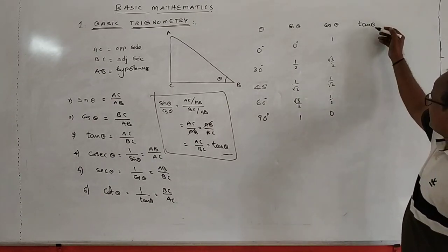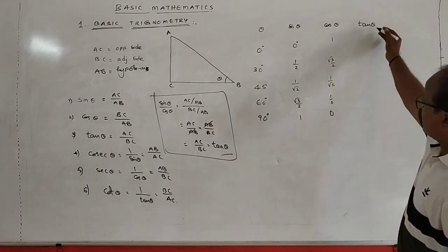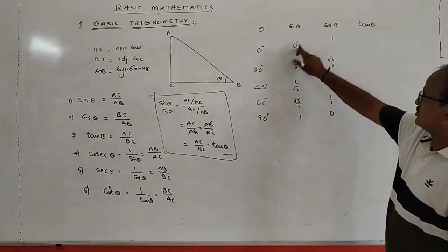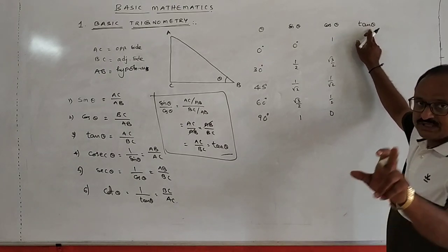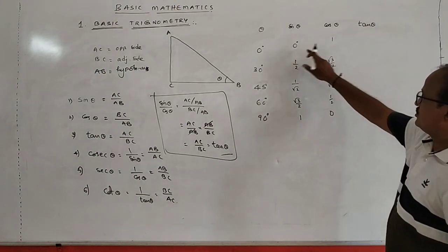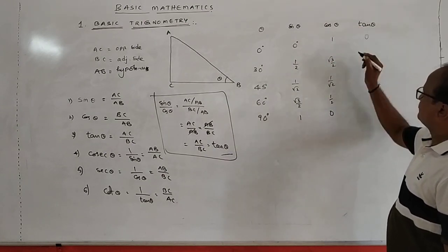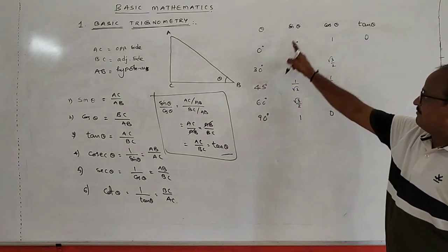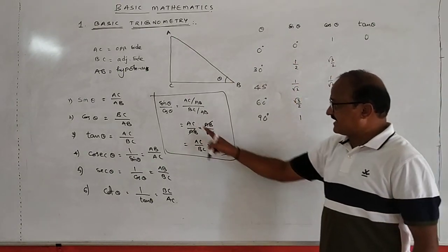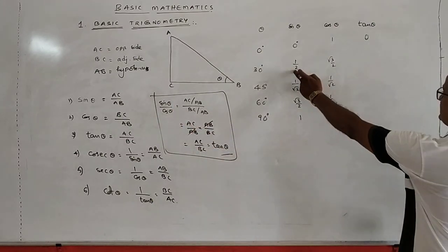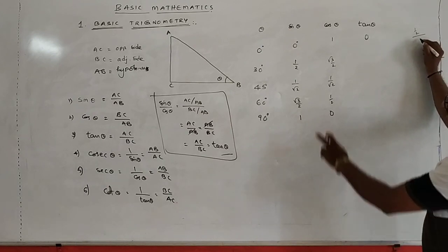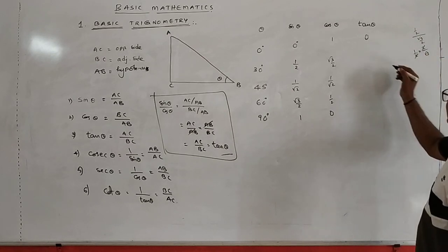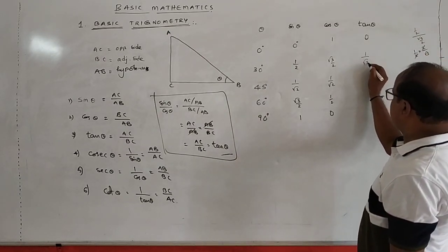Okay. Next, what are the values of tan? Come on, tell me. Tan is equivalent to sin by cos. Sin 0 is equal to 0 and cos 0 is equal to 1, so tan 0 is equal to sin 0 by cos 0, which is 0 by 1. 0 by something is equal to 0. Next, what is the value of tan 30? It is sin 30 by cos 30, because tan theta is equal to sin theta by cos theta. Sin 30 is 1 by 2 and cos 30 is root 3 by 2. So 1 by 2 into 2 by root 3, the 2s cancel, and this is equal to 1 by root 3.